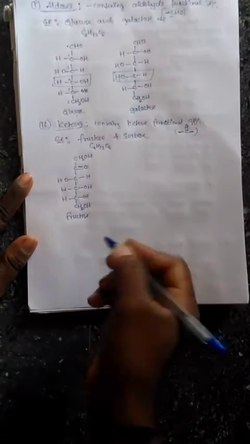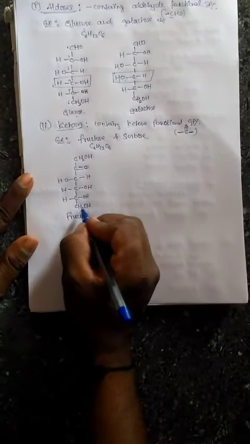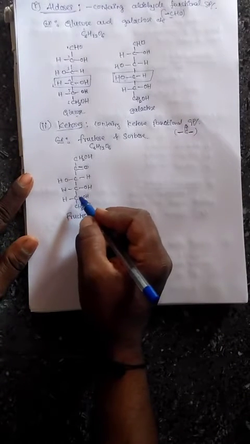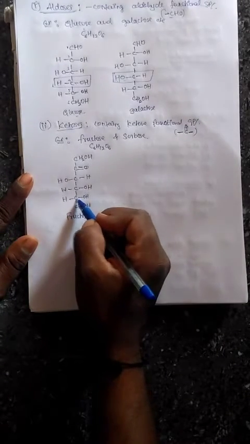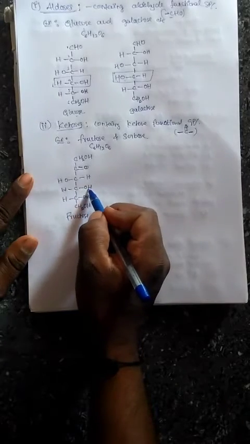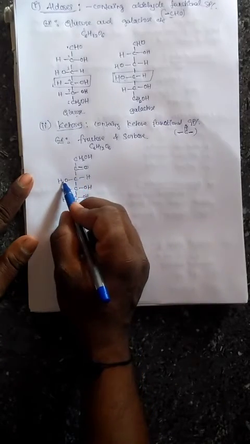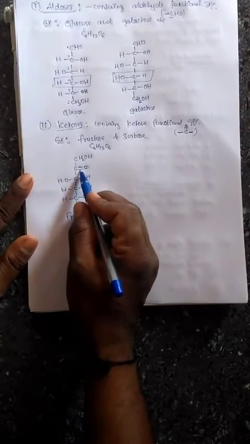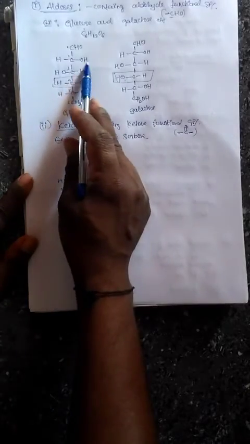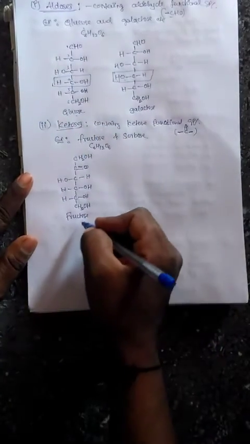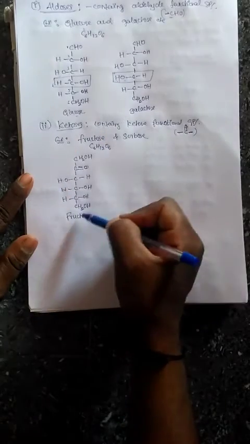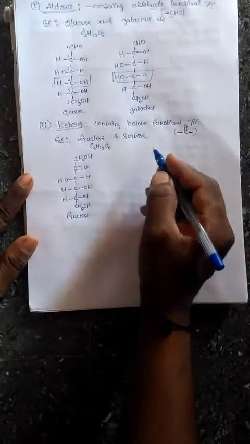Remember students, here the 6th carbon having CH2OH is the alcoholic group, and the 5th one OH right side, and 4th one OH right side, the 3rd one OH left side, and the 2nd carbon becomes CO. Here the 2nd carbon is a ketone. That is the only difference between glucose and fructose. Now similarly take sucralose.